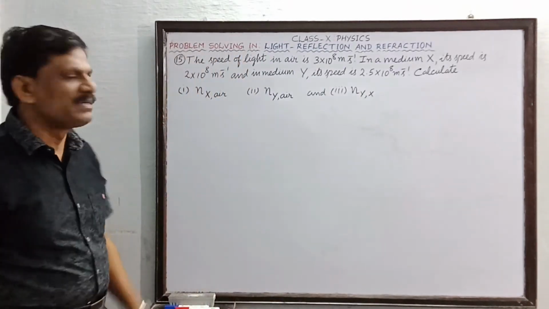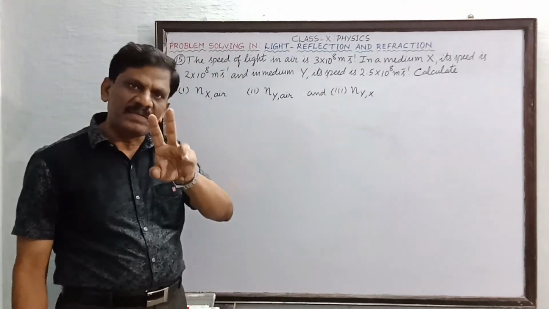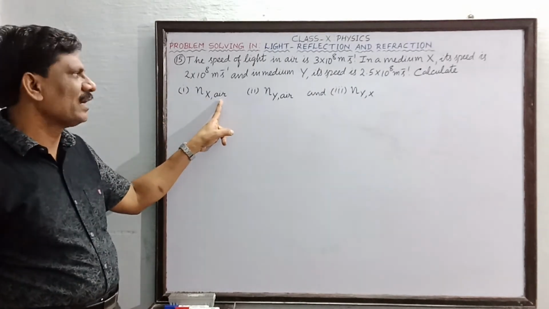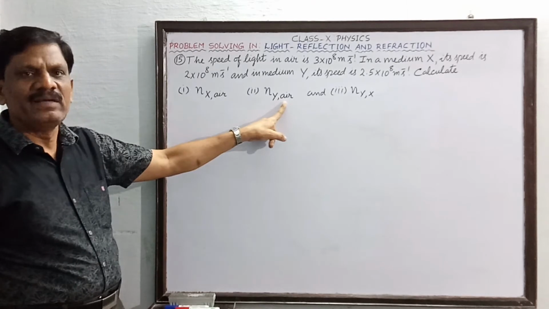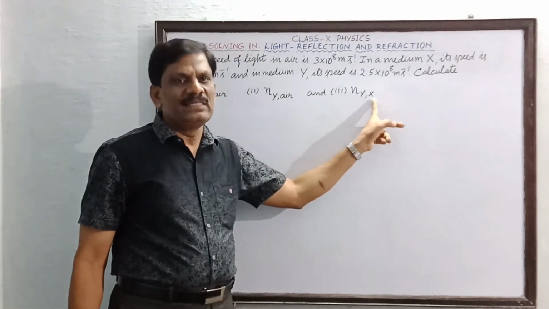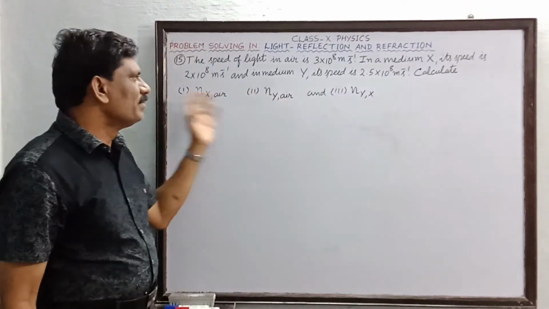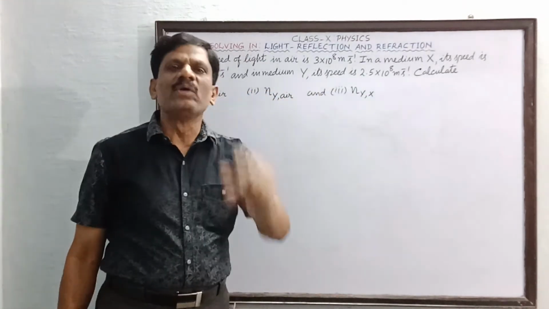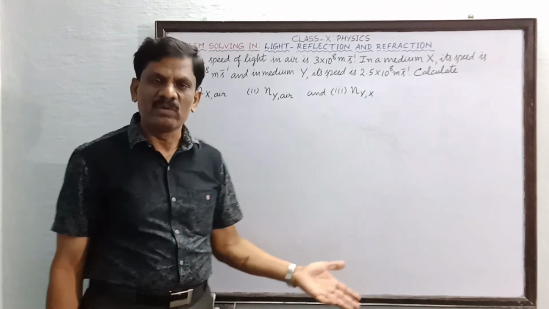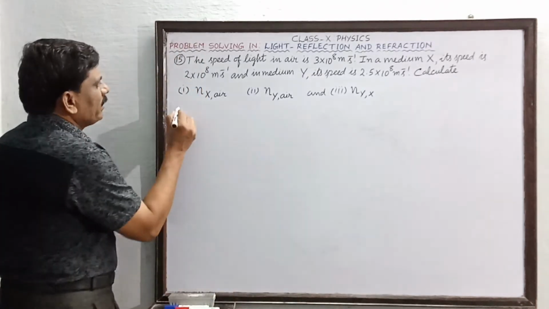Now how many subscripts are there in each case? Is 2 subscripts. 2 media. Here medium X and medium air. Here medium Y and medium air. Similarly here medium Y and X. That means these symbols are what? Relative refractive index of one medium with respect to the other medium. Okay, students?